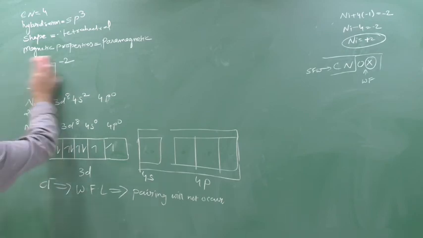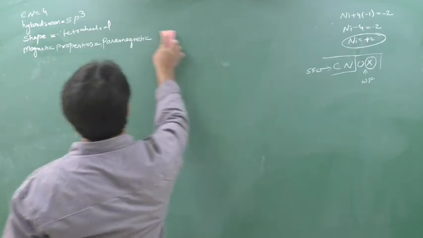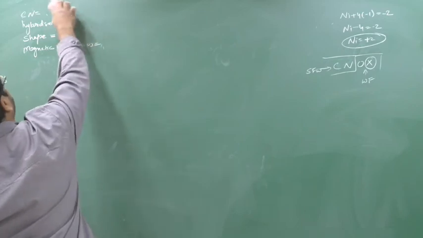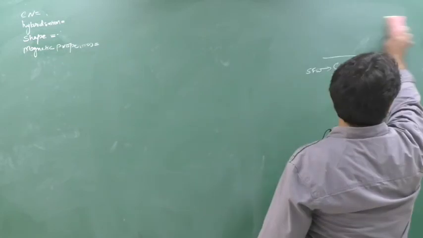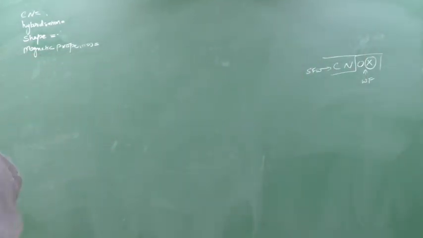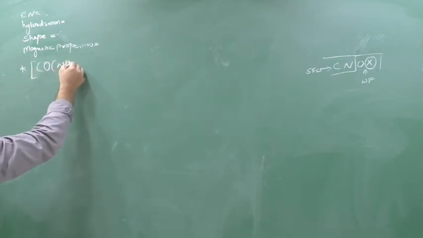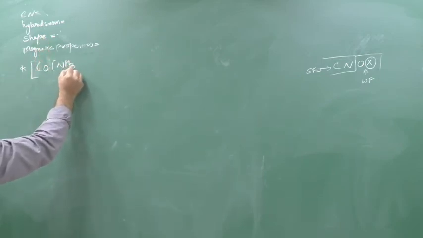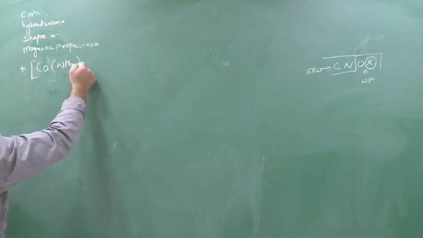Chalo. Next, can I go for it? Yeah. Next is cobalt. This is cobalt, not carbonyl, cobalt. If here it is coming in the square bracket, completely circular bracket, carbonyl. Here if the central metal comes, then cobalt: Co(NH3)6 3+. The shape you can do on your own in the last question.